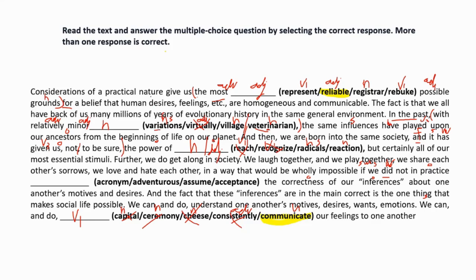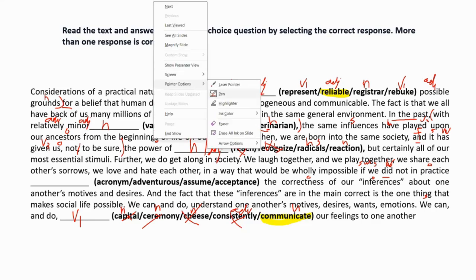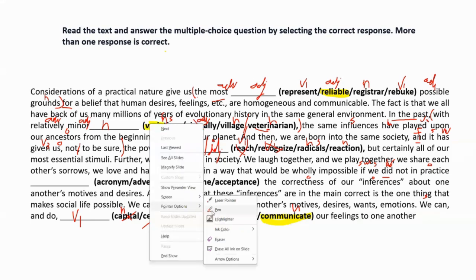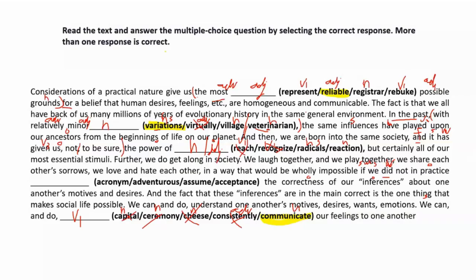Here we are talking about feelings, practical nature. No, village is out of context. Here we all have variations. It makes sense. So people can have variations in nature. It makes sense, it's relatable, and it fits the context.